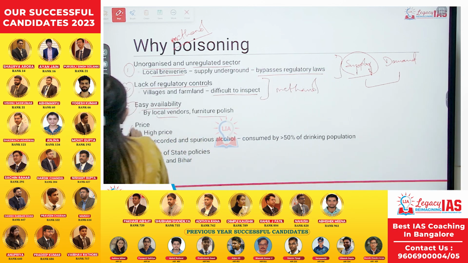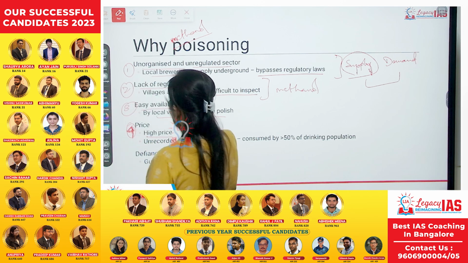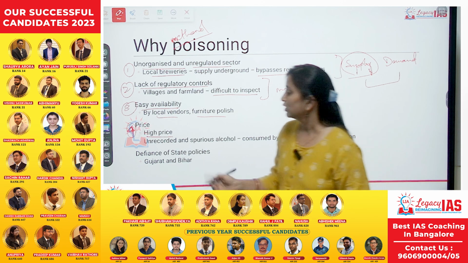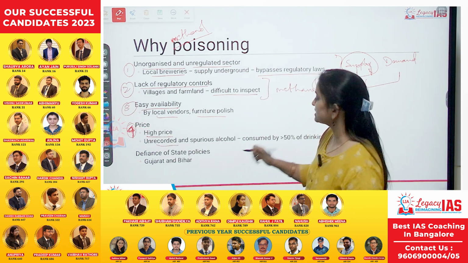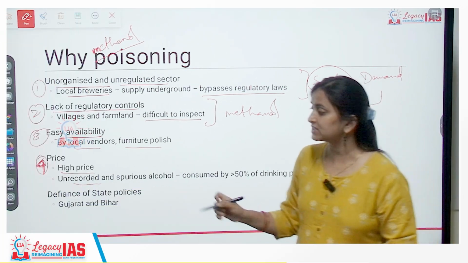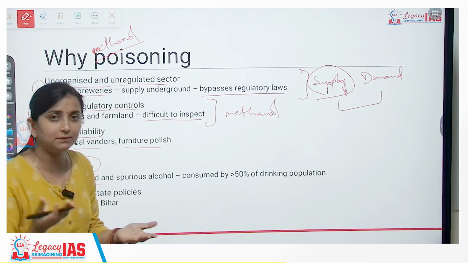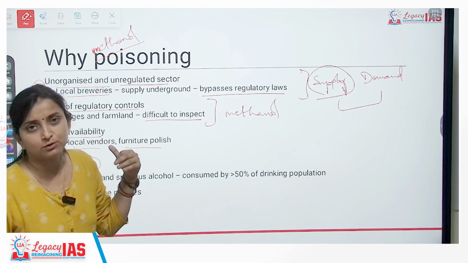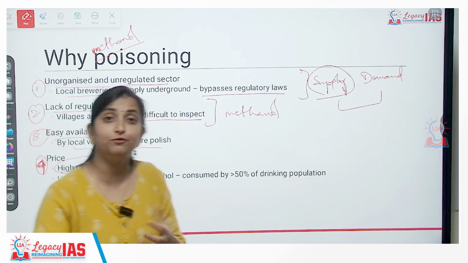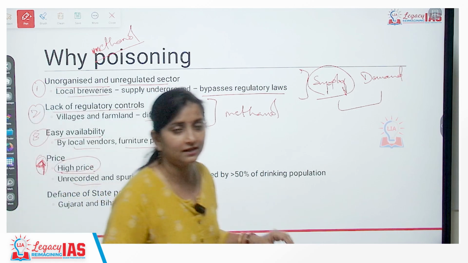The fourth important reason is the price. The price of alcohol from Indian distilleries or regulated distilleries is quite high. Okay? So we have unrecorded and spurious alcohol manufactured in India to cater to this price disadvantage also. One disadvantage is we have a gap between demand and supply, so to boost the supply we have formation of local breweries. We also do not have a very high demand for costly alcohol, so to produce cheaper alcohol, local breweries are maintained or created.